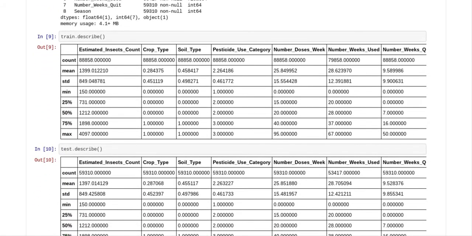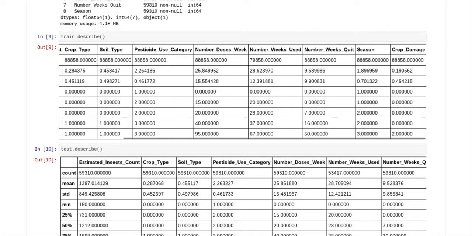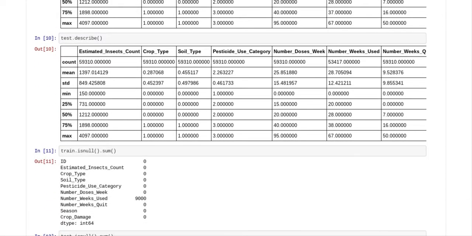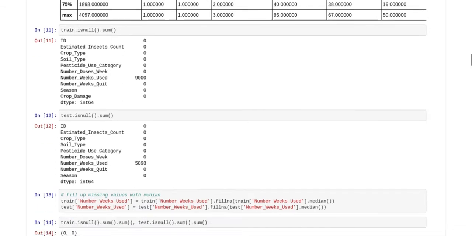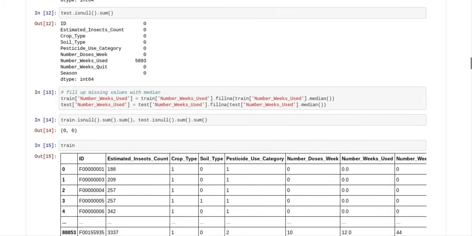We did a describe on the train, so you can see a describe of all the different numeric columns, and a describe on the test, and so you can see a description of all the different numeric columns as well. We wanted to see if there were any null characters in the train file and the number of weeks used. There were some null characters in the train file and the test file. So what I did was I set up coding to replace the missing values with the median. Because it was a numeric file, I wanted to replace all missing values with median.